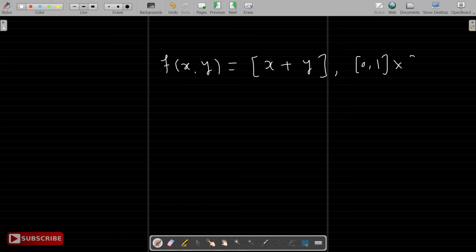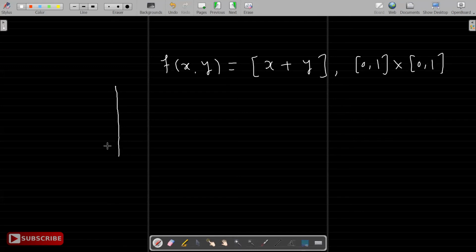So let's work this problem. f(x,y) is given to be the integer function of x plus y over [0,1] cross [0,1]. We want to find the double integral.